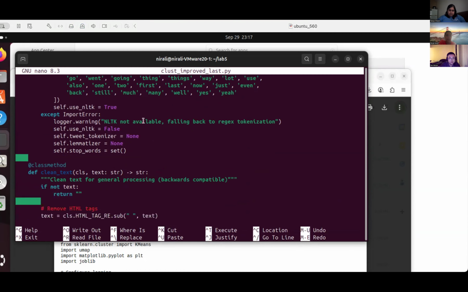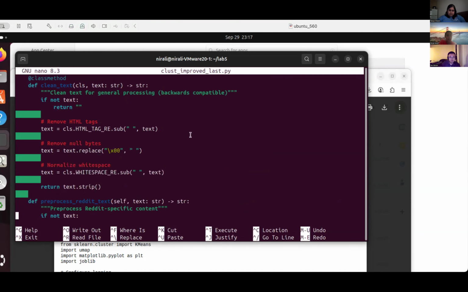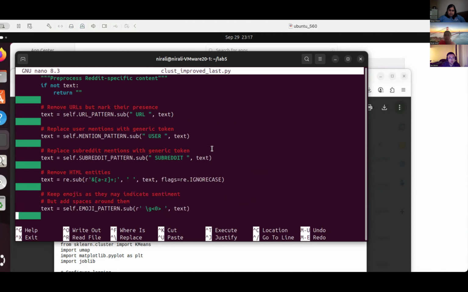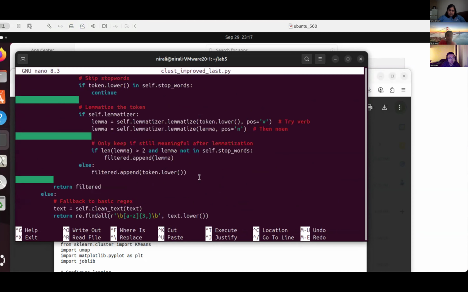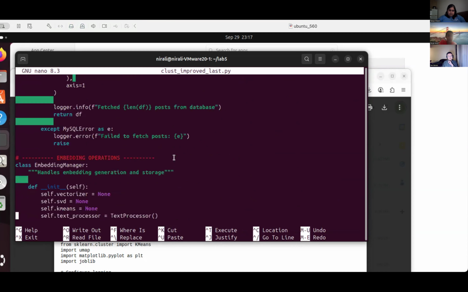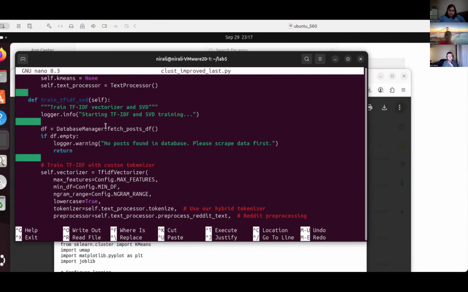After using the library NLTK to do all of this, now that we have the keywords for each post, we're going to embed all the keywords. We used the TF-IDF embedding method, the term frequency inverse document frequency vectorizer. Term frequency is how frequently a word appears in a certain document, and inverse document frequency reflects how frequently a word appears across multiple documents.